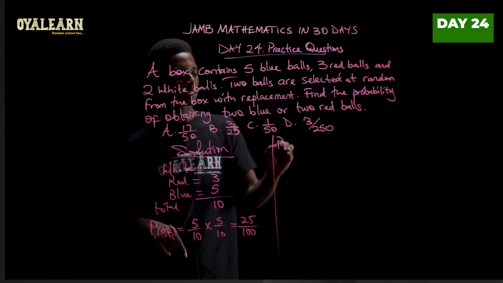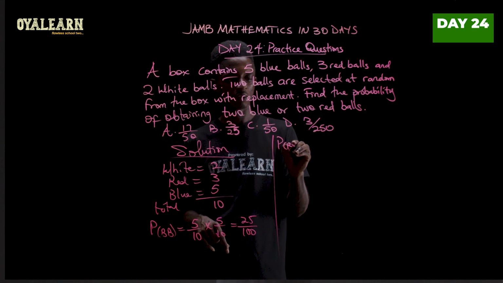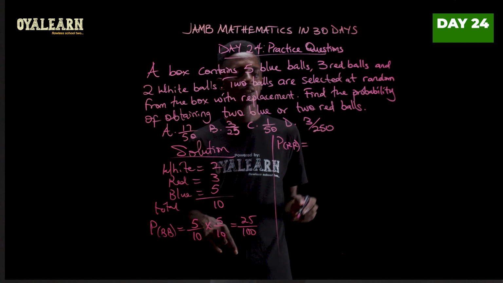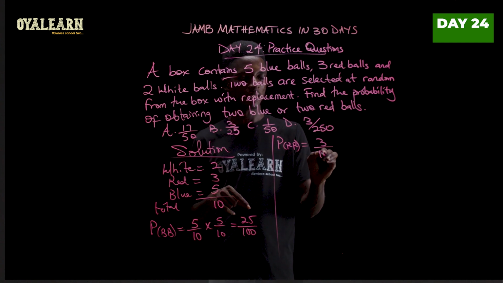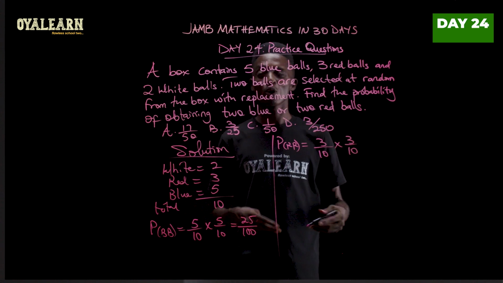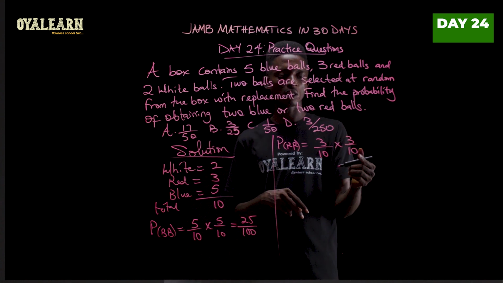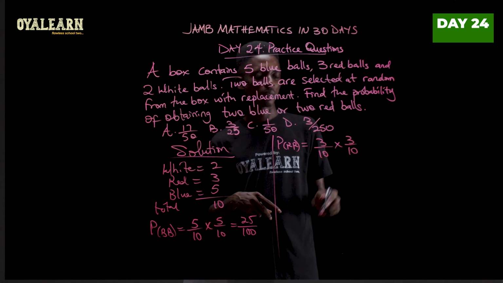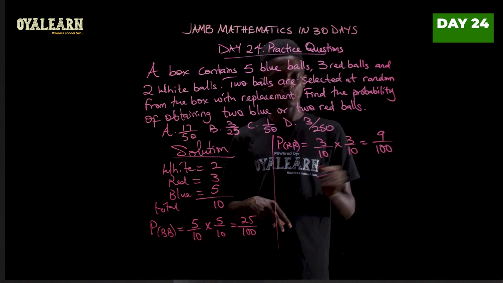And then probability of picking 2 red, that is red, would be, for the first red, it is 3 over 10 multiplied by 3 over 10. Now, it's always over 10 in this case because there is replacement. If there were no replacement, you have to reduce the number of balls from the denominator. So in this case, what we have is 9 over 100.